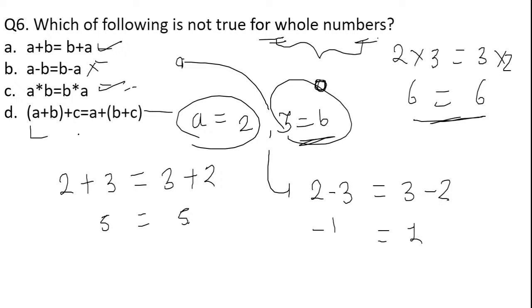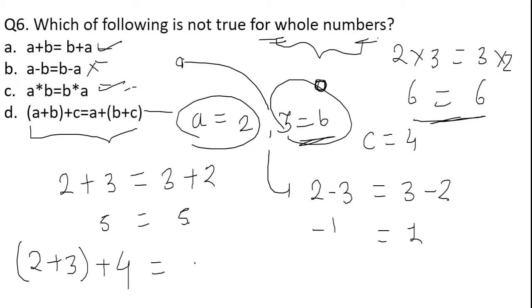What about option D? Option D: 2 plus 3 plus 4, if we consider the value of C to be 4, is equal to 2 plus 3 plus 4.